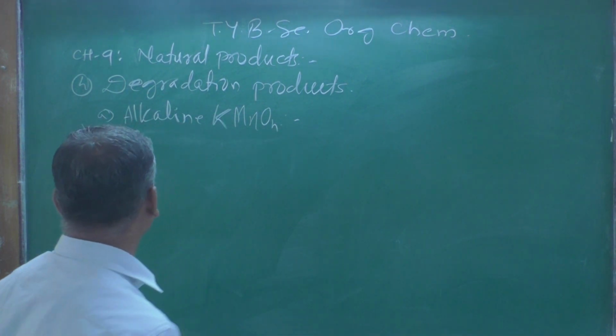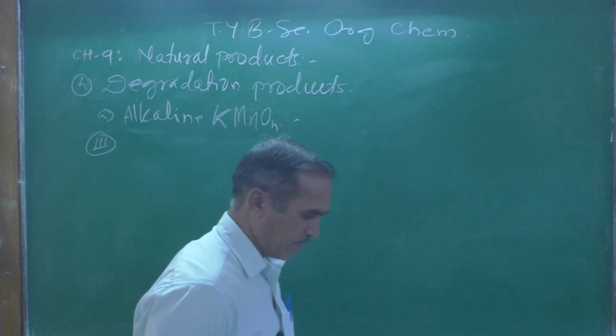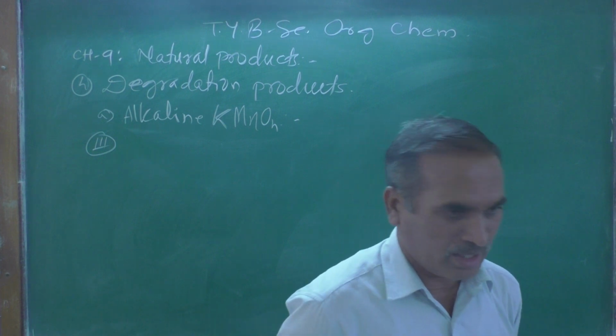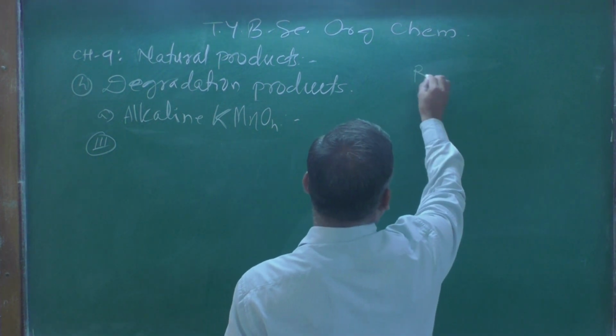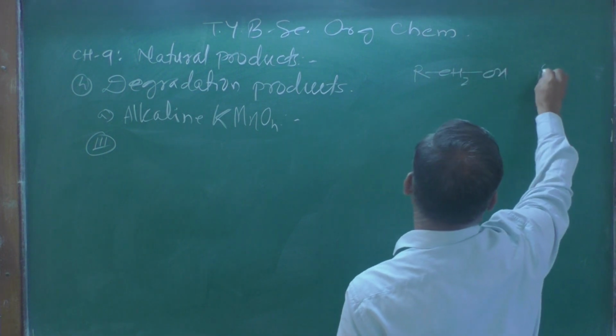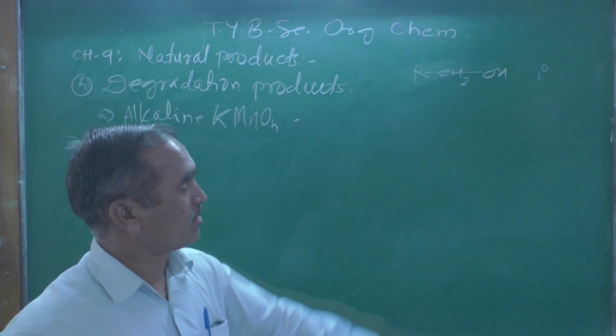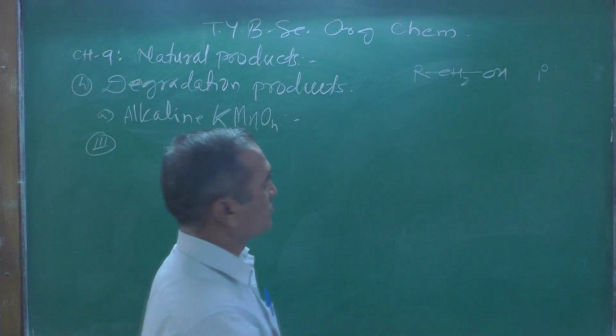Remember over here, as we know, primary alcohol RCH2OH is designated as 1°.